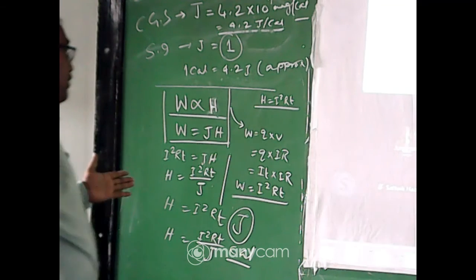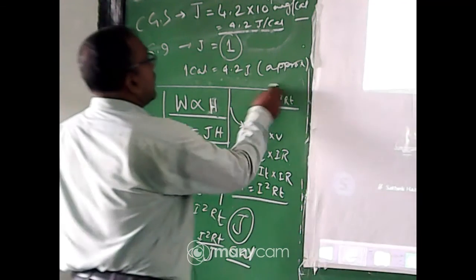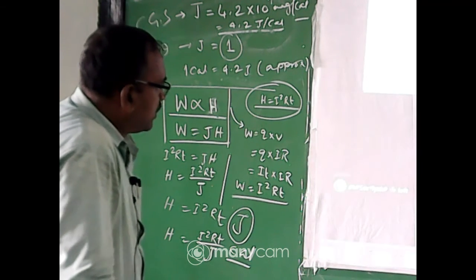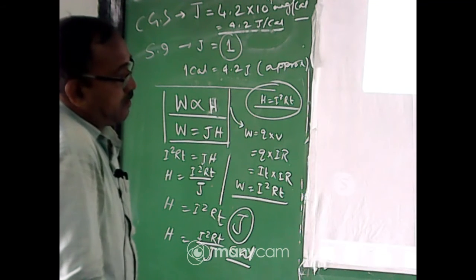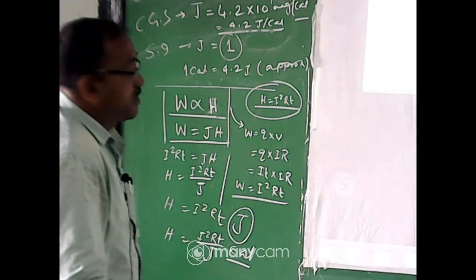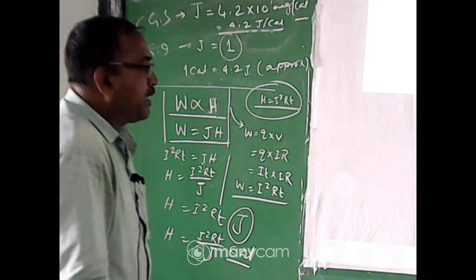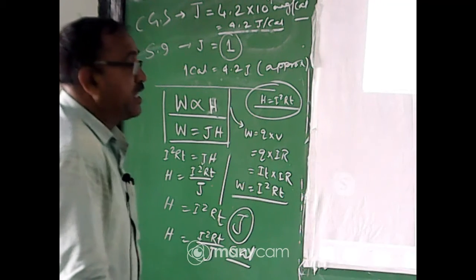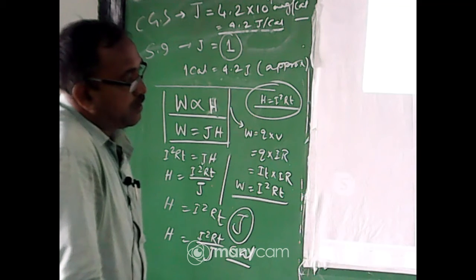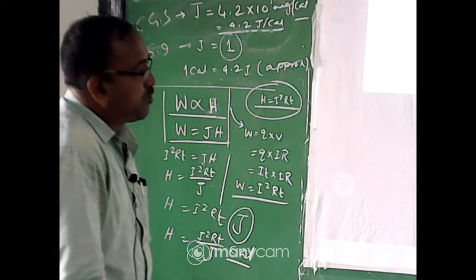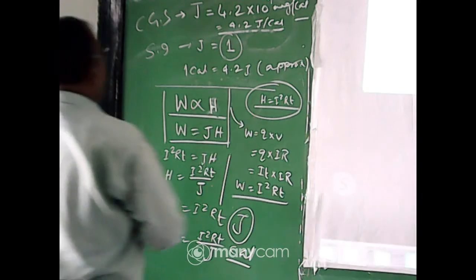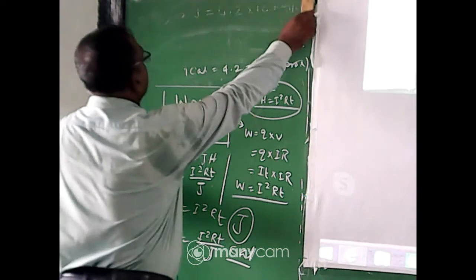In CBSE board, only follow this, H equal to I square RT. But when you appear for many competitive exams, that time you see the formula is this. Is it correct? Yes or no? Yes, if you say the unit is calorie, that time it is correct. When you see the unit is joule, that time it is wrong. Okay, my dear student. Okay. So, the heating effect of current.